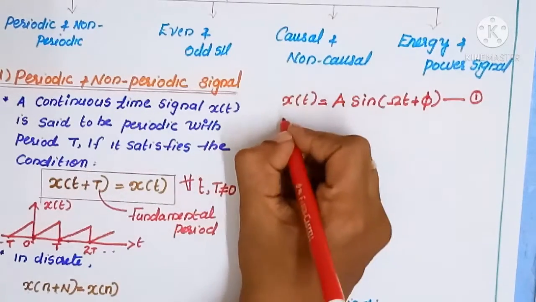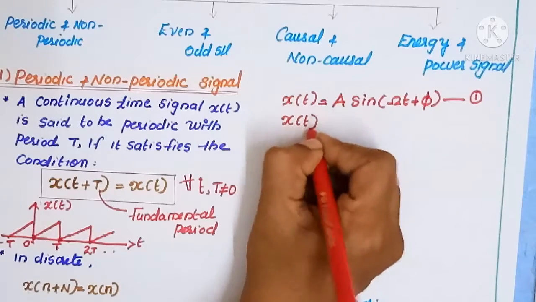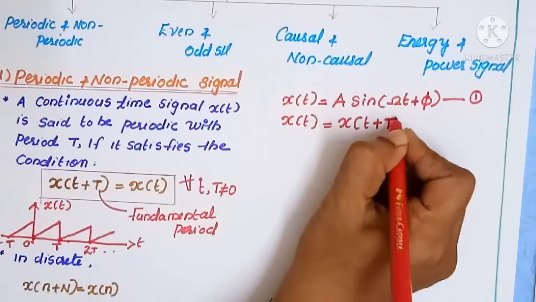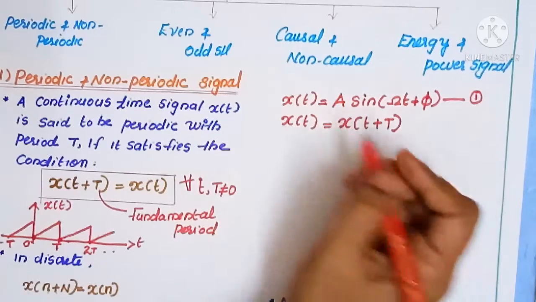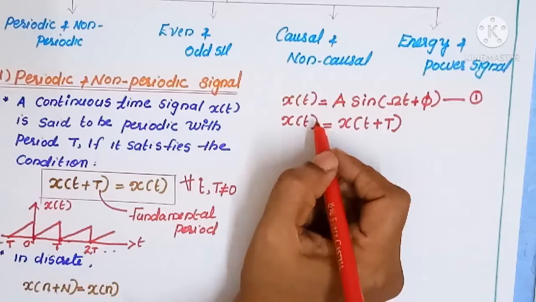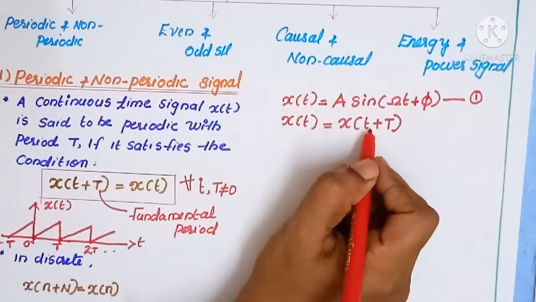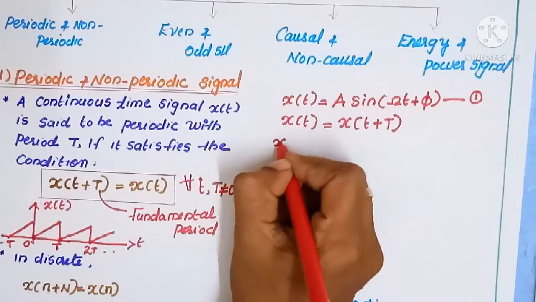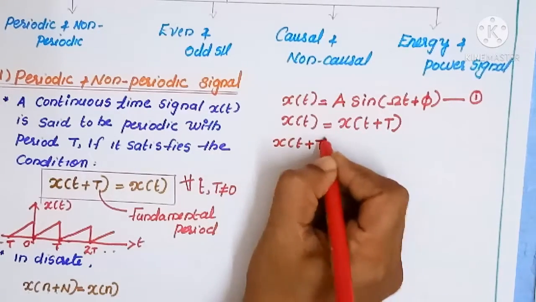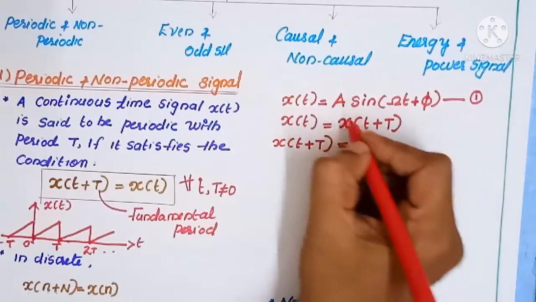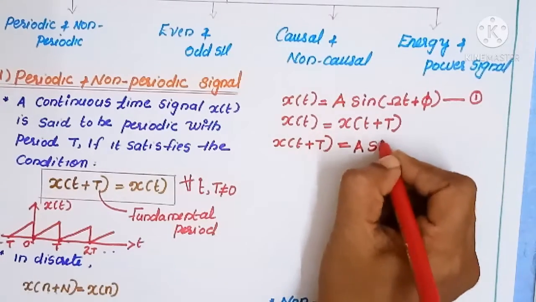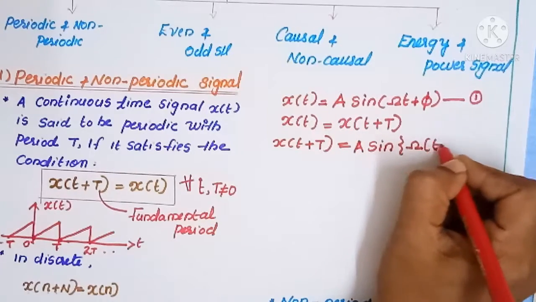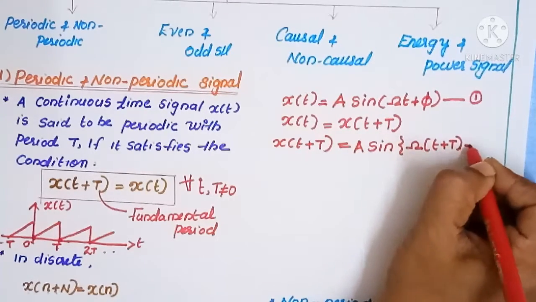What is the condition of a periodic signal? x of t should be equal to x of t plus T. So here we consider x of t is a periodic signal. Then x of t should be equal to x of t plus T. Then we can write x of t plus T equal to A sine of omega times t plus T, plus phi.